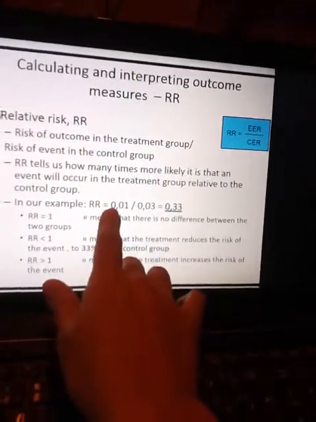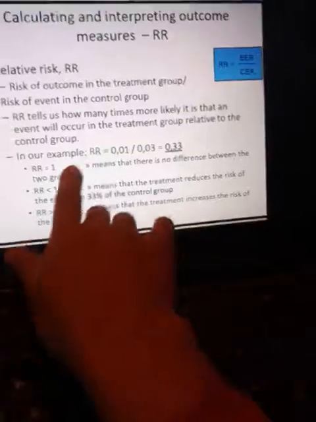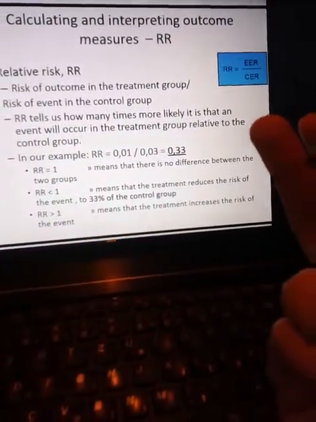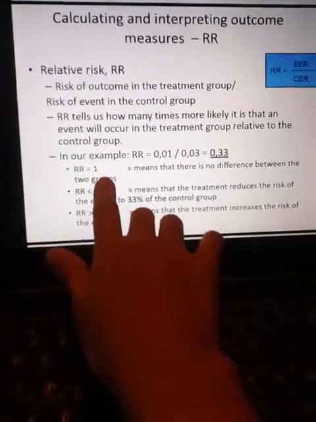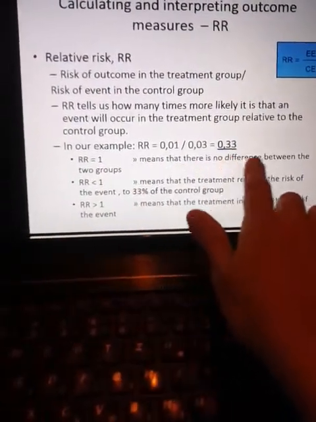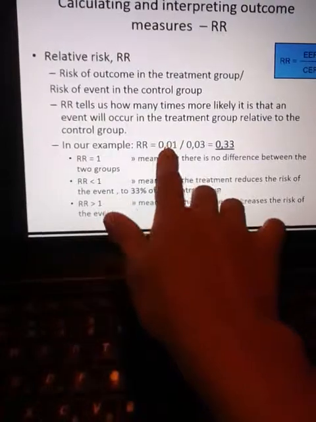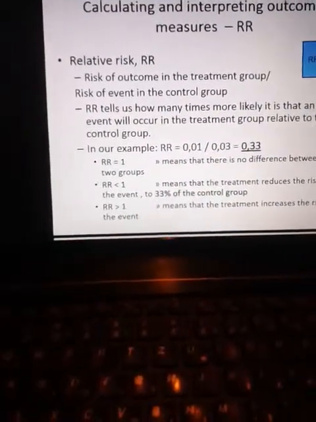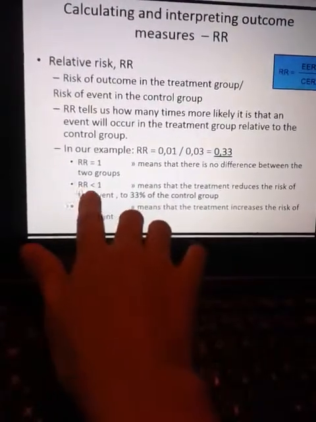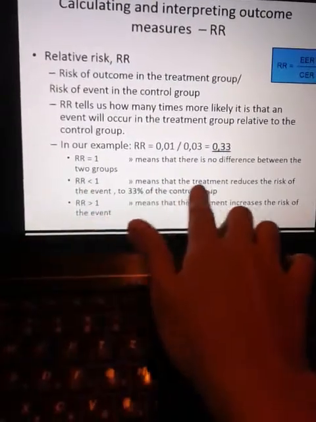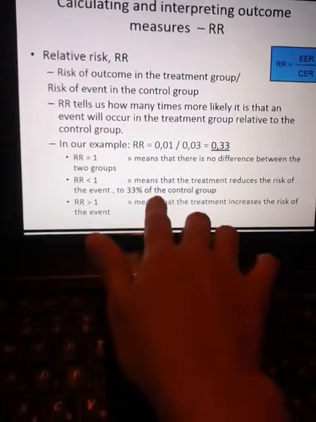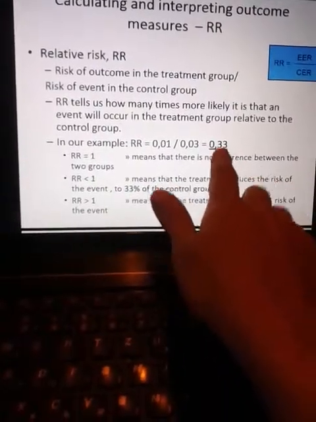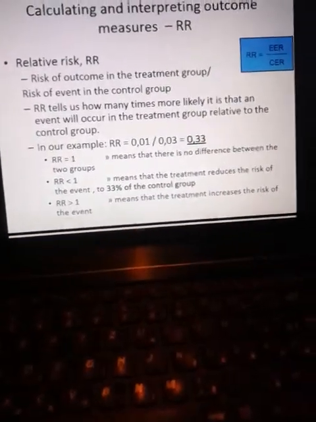Where did the 3% come from? 3 out of 100 died in the control, 1 out of 100 died in the main drug group. So 2 fewer died in 1 year. Right? Now relative risk: if the relative risk is 1, it means there is no difference between the two groups. This one 1% died, that one 1%. If the relative risk is less than 1, like now, it means that the treatment reduces the risk of the events to 33% of the control group. That means we were able to reduce the death rate by 33%.